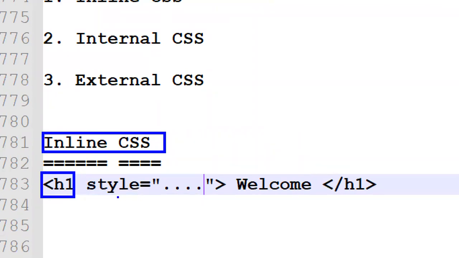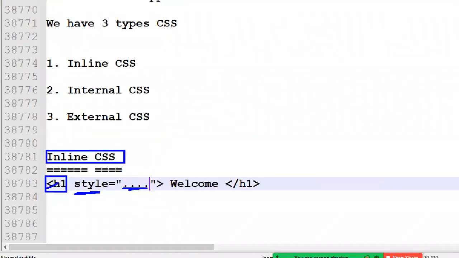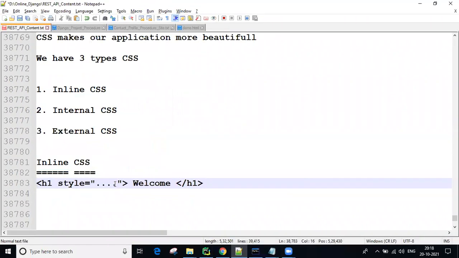I already told you that attributes have a syntax: attribute name equal to attribute value. Using the style attribute, we can provide some CSS to the H1 tag. Is it clear, all of you? Okay, now here, what do you want to do, guys?